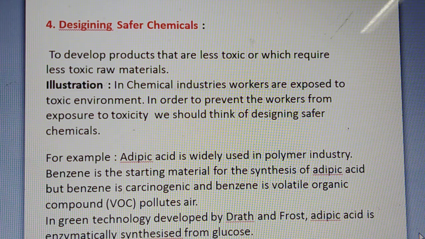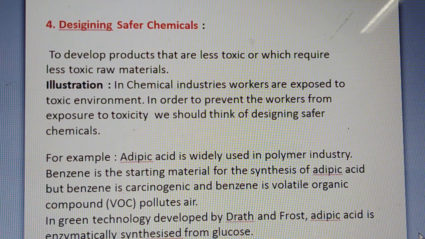For example, adipic acid is widely used in the polymer industry. Benzene is the starting material for synthesis of adipic acid. But it was found that benzene is carcinogenic and a volatile organic compound which pollutes the air. Now, what does green technology suggest?